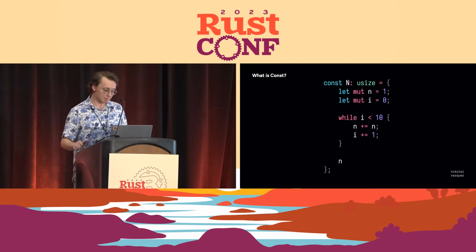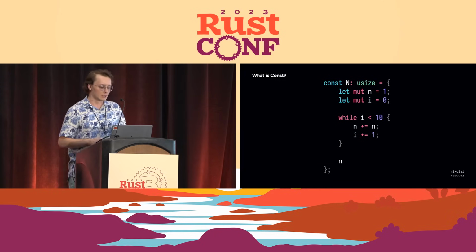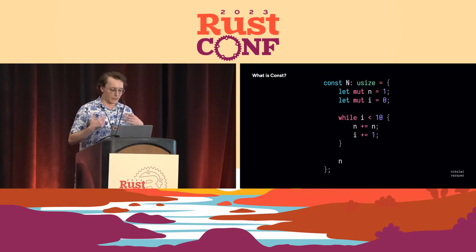But const can do a bit more than that as well. You can also have logic and loops. Here we're basically computing 2 to the 10th power, which is 1024, but using a loop. This is relatively recent as far as I've been using Rust is concerned, but I guess it's been a while now.